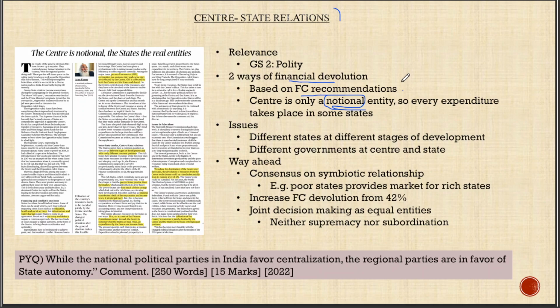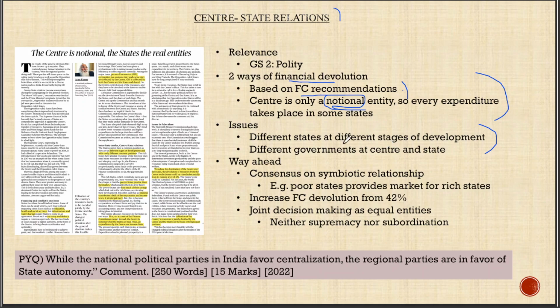But when it comes to the Finance Commission recommendations, it is based on fixed criteria like income inequality, like tax collection, all these things. But at the end of it, all these funds are going into the states itself. So these are the two ways in which the fund that is collected to the center is devolved into the state. Now, having understood this concept, we have to understand two particular issues.